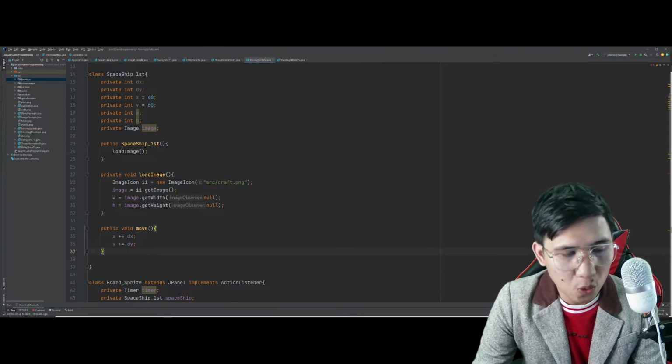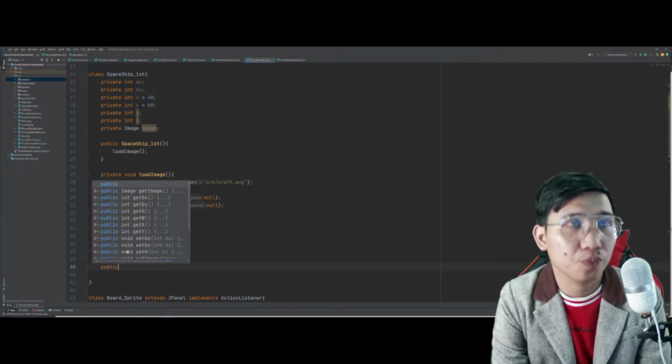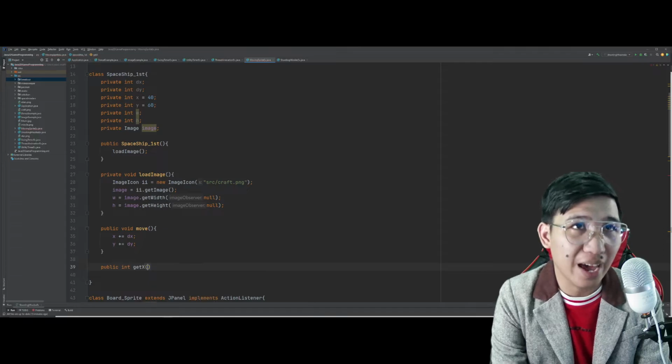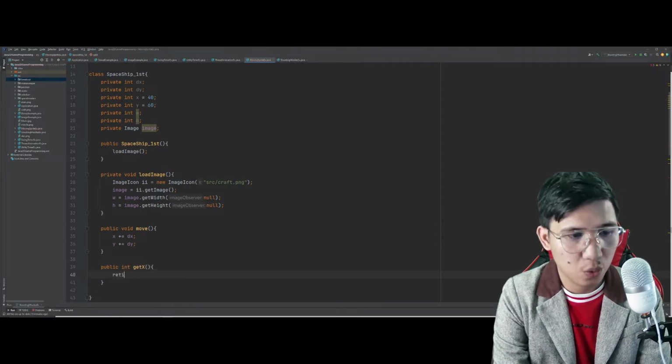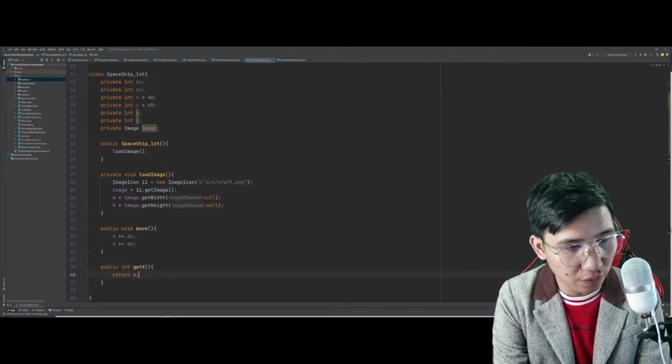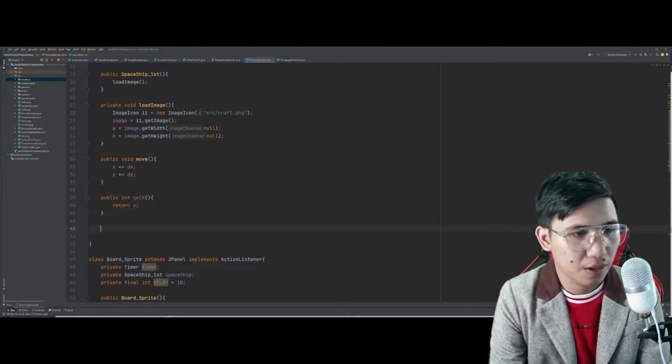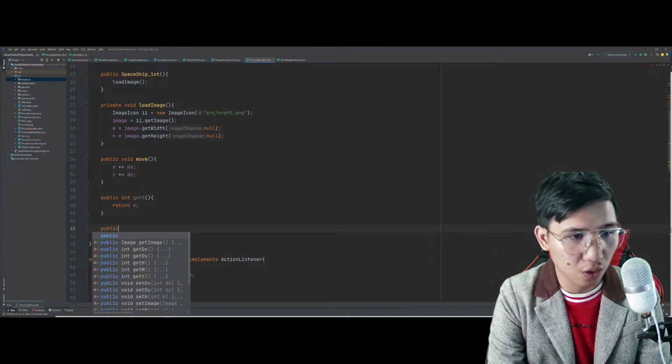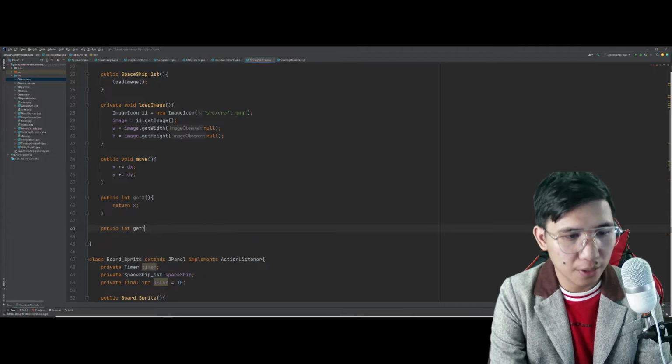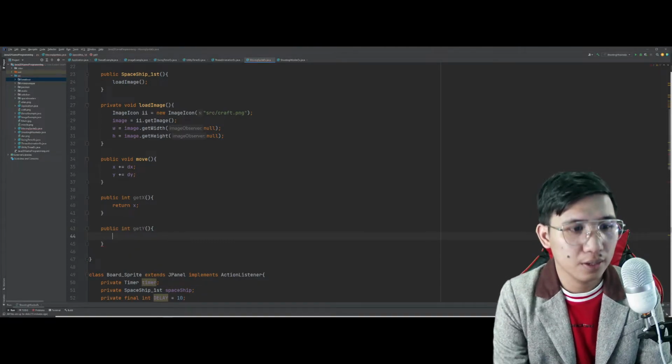We will now get the position. Public int getX. We will return the position of X. Properties lang itong sineset ko. Properties lang. getY.